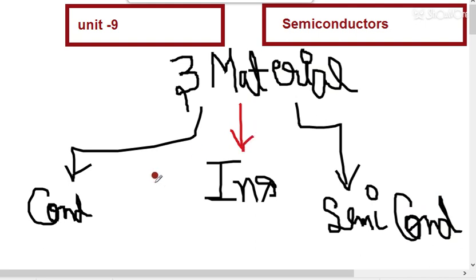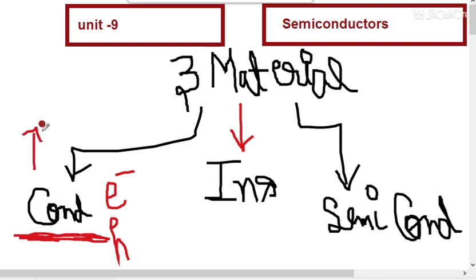So basically, conductor has some charge carriers like electrons or holes. So it has some charge carriers due to which it conducts. Okay, so for examples of conductor, you can take silver, copper, aluminium, iron, or some other metals.